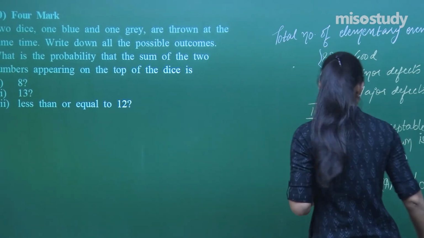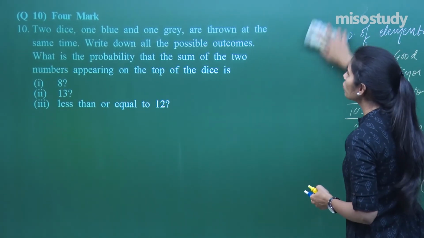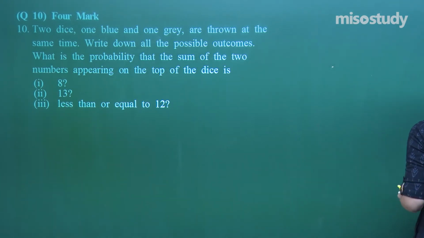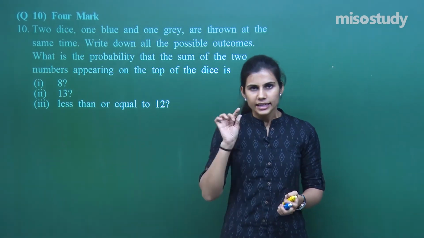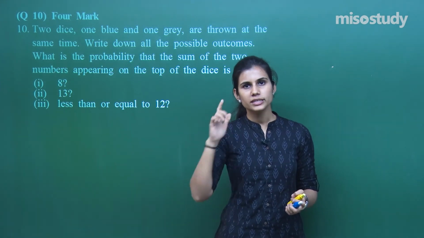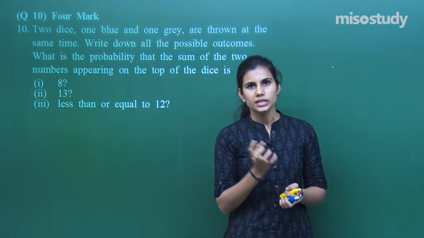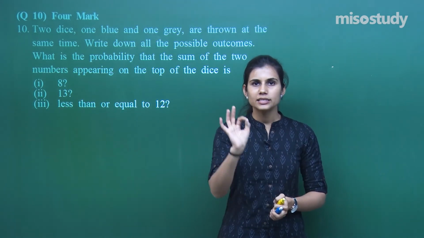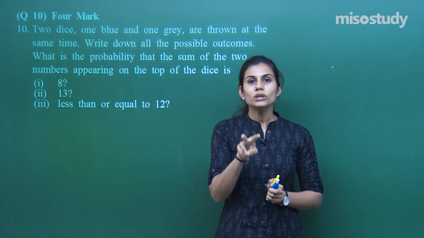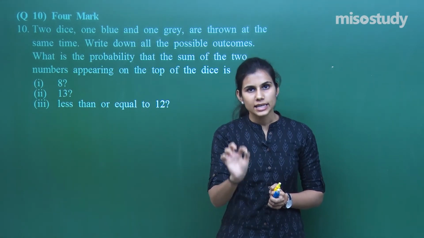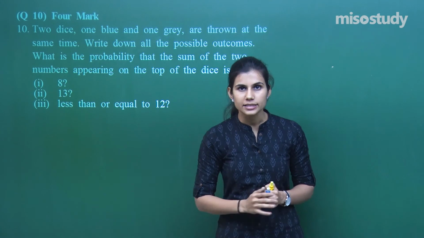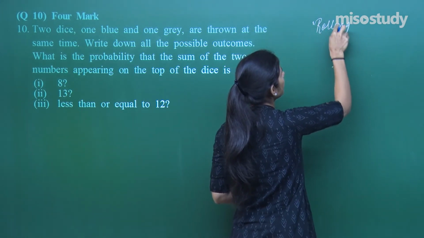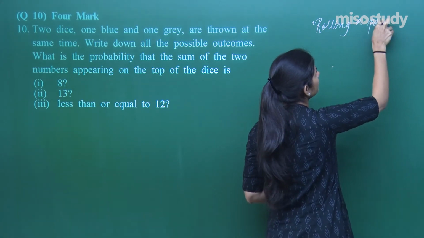Two dice are there, one blue die and one grey die, and they are thrown at the same time. Write down all the possible outcomes. First of all, let's write all the possible outcomes. When you have 2 dice, each die has numbers from 1 to 6 written upon it. When both the dice fall on the floor, there is a number which comes on the first die, and a number which comes on the second die. So 2 numbers, or a pair of numbers, is what we get as the outcome each time we roll a pair of dice. So the experiment that we have is rolling a pair of dice, right?